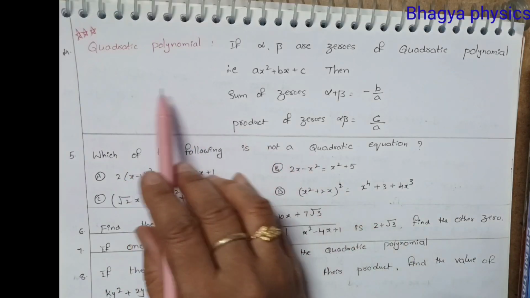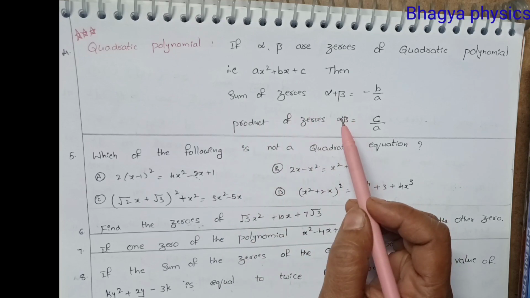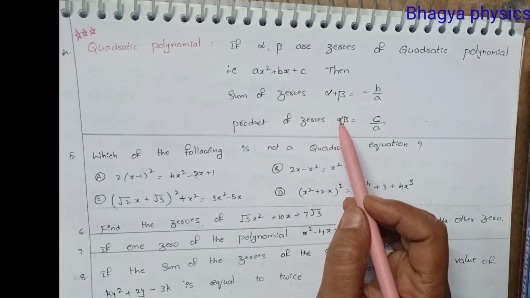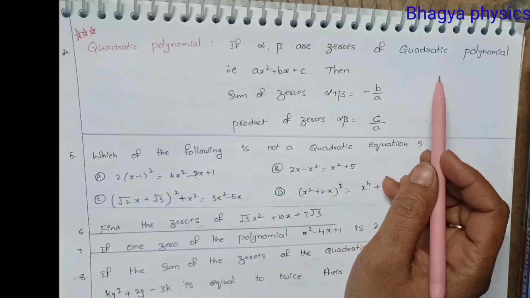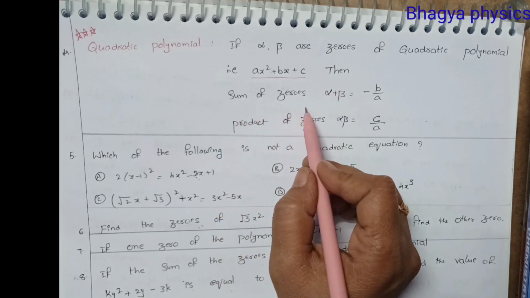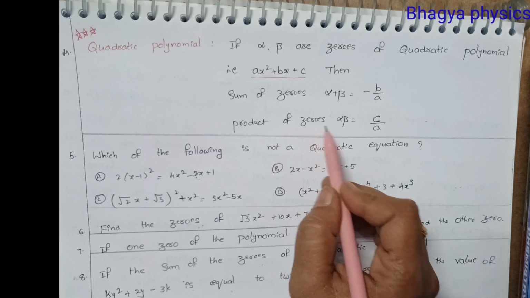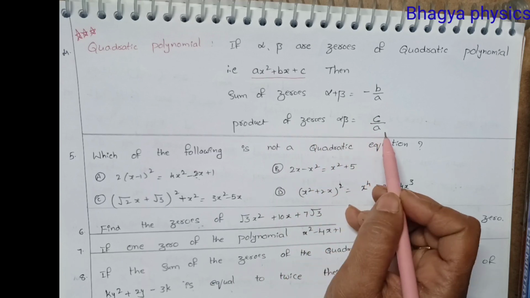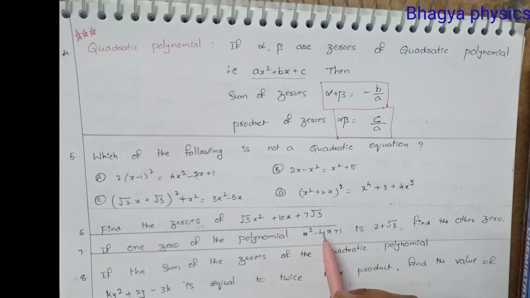Now let us discuss quadratic polynomial, very important. Every time there are repeated questions on this topic. If alpha and beta are zeros of the quadratic polynomial ax square plus bx plus c, then the sum of zeros alpha plus beta is equal to minus b by a and the product of zeros alpha beta is equal to c by a. So these are the formulas. By using these formulas we can find out. And now I am giving repeated questions and the same models.